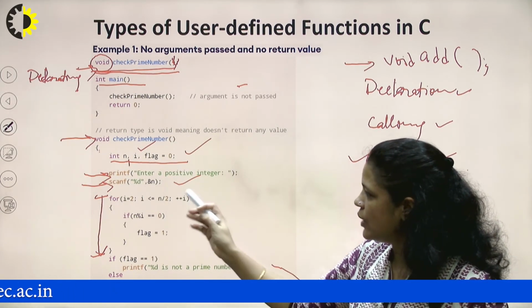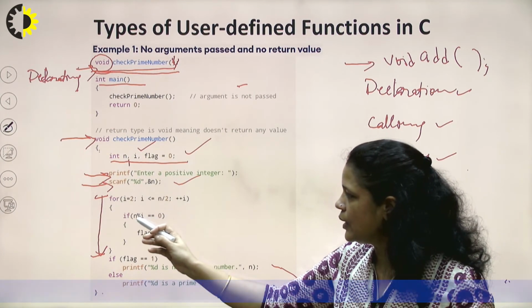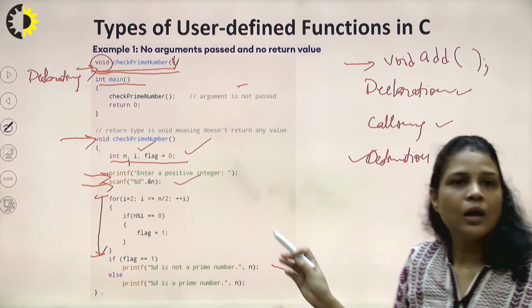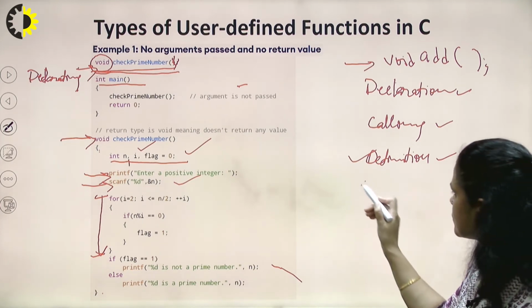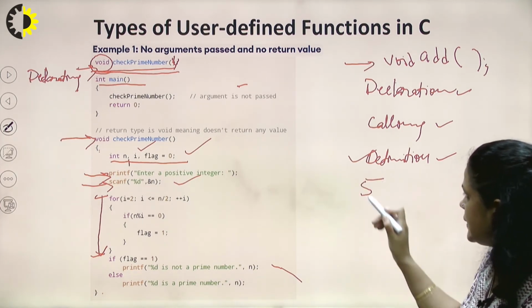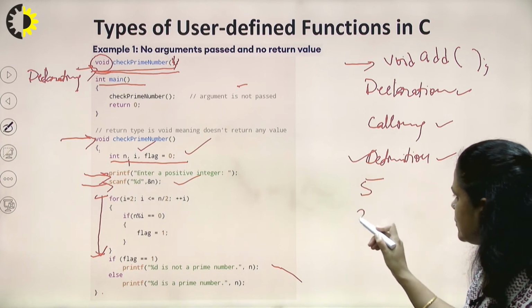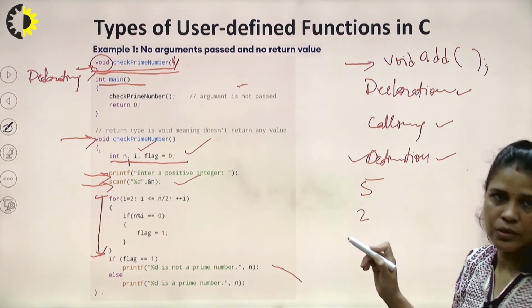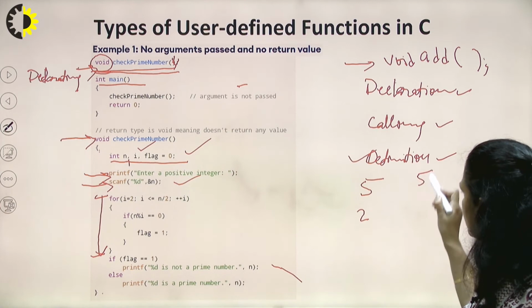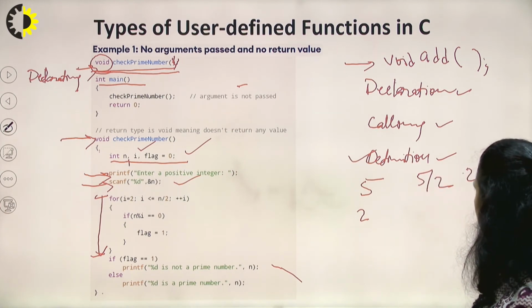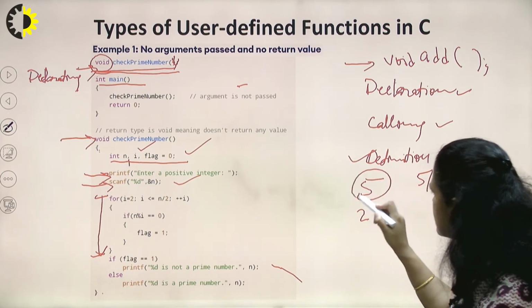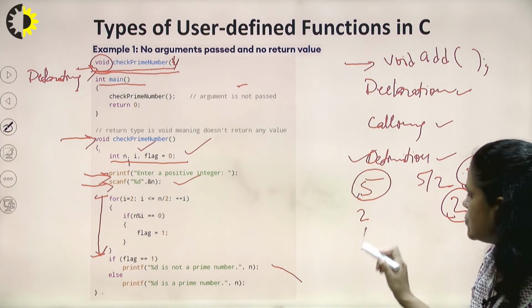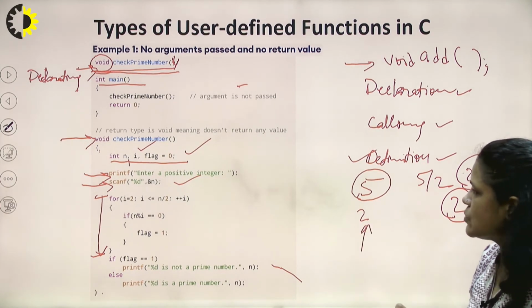For every value of i, we will check whether n is divisible by i or not. So if the number is 5, we are checking whether it is divisible by 2 or not, right? Because 5 by 2 means 2.5, and if I take it as an integer, it means 2. So to check whether 5 is prime, we will check the value of i equal to 2.